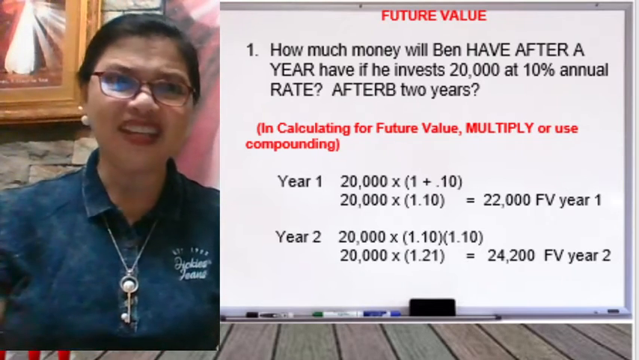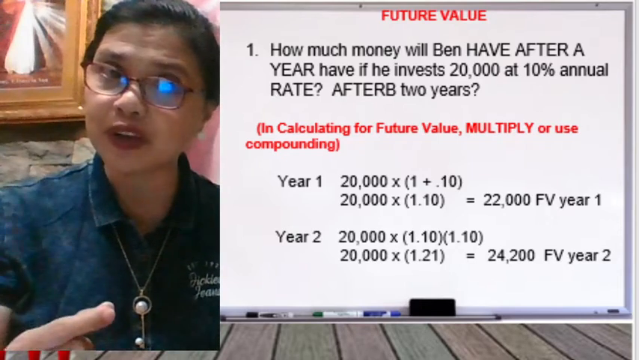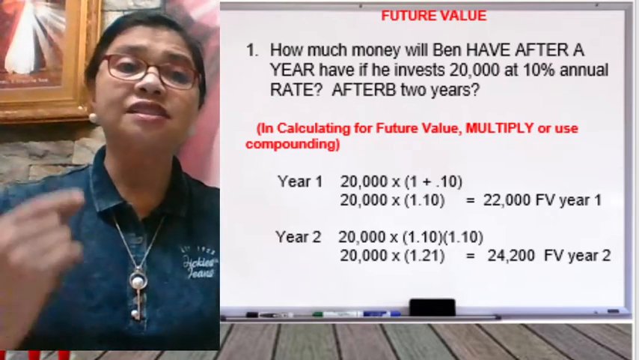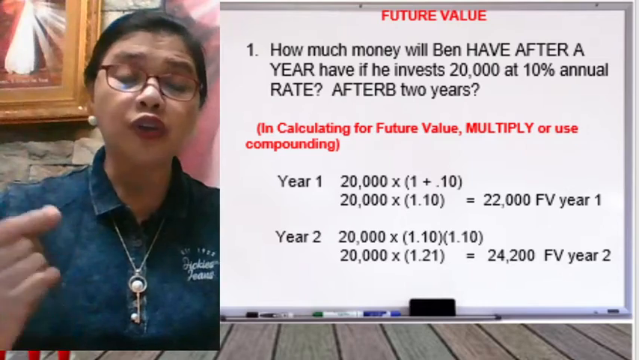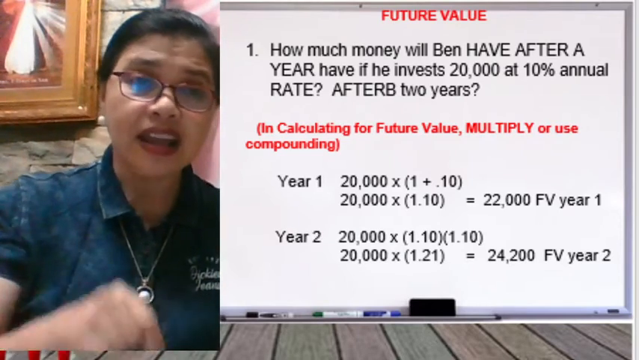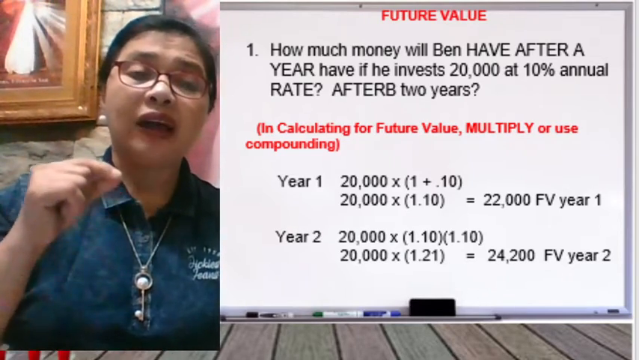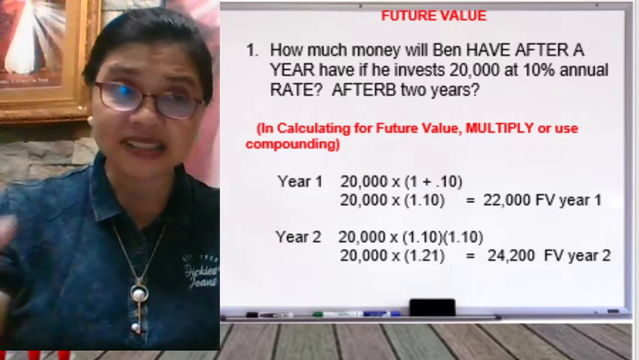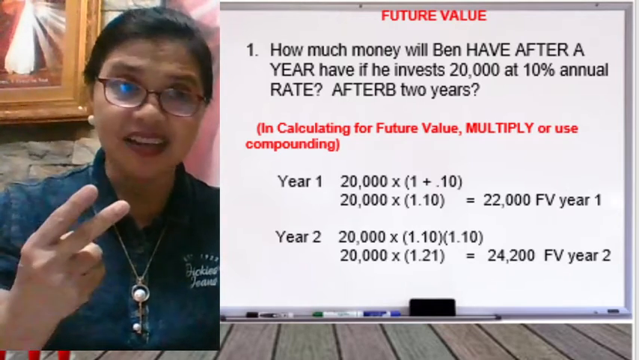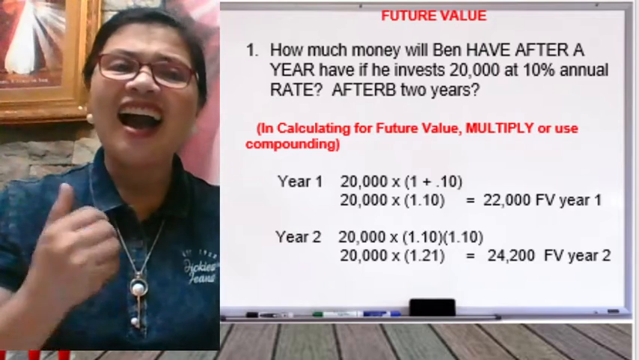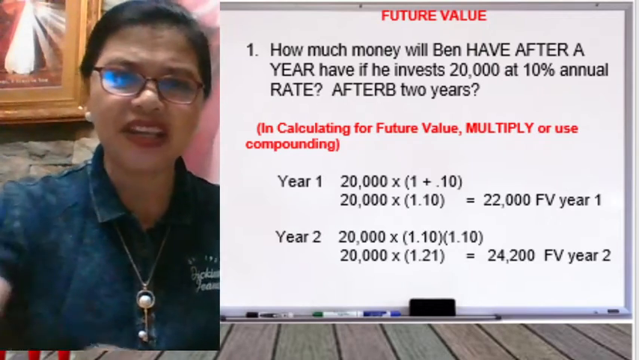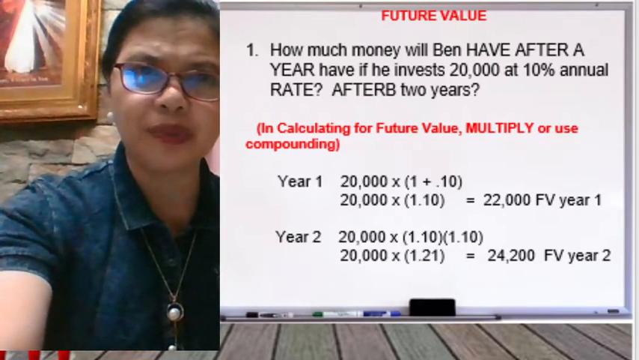24,200. Very easy, right? So what is again 24,200? That is the future value of your 20,000 today if you invest it at a rate of 10% for 2 years. Get it? I know you're getting it. It's very easy. Now let's go to another problem.